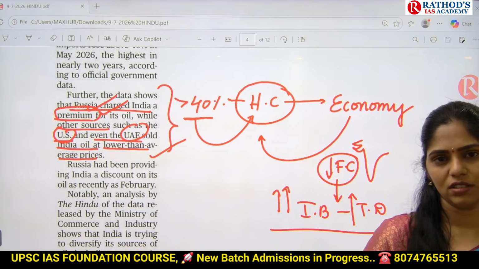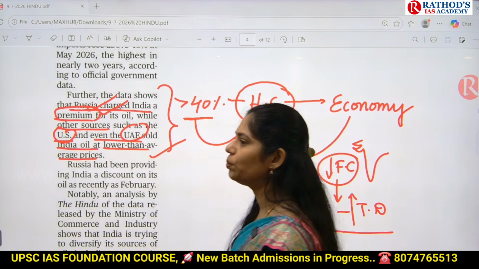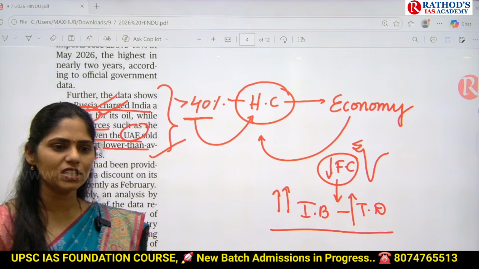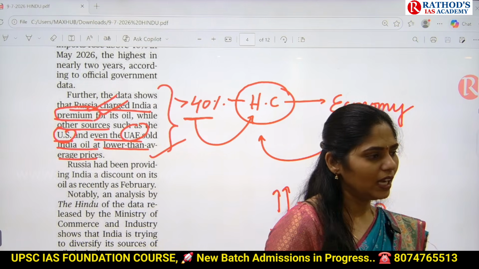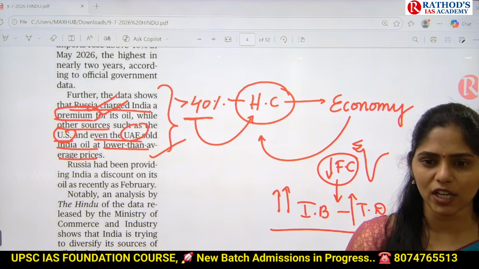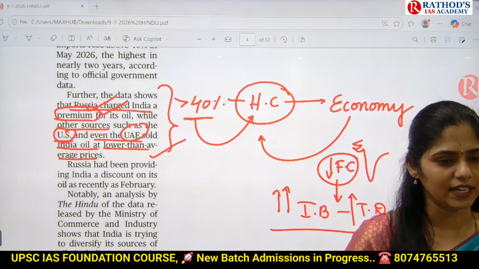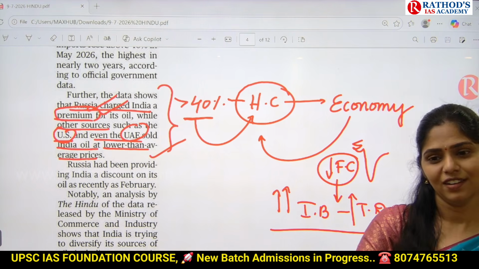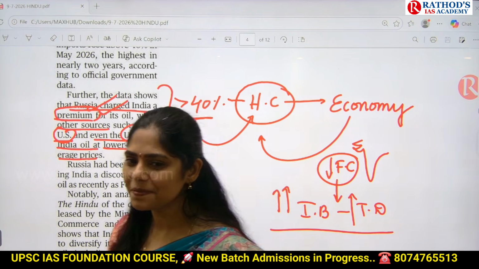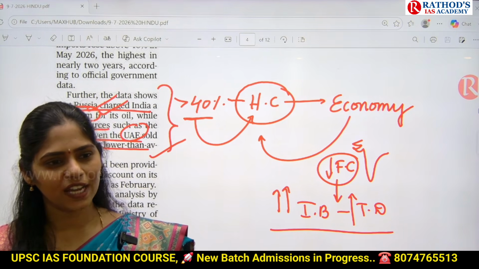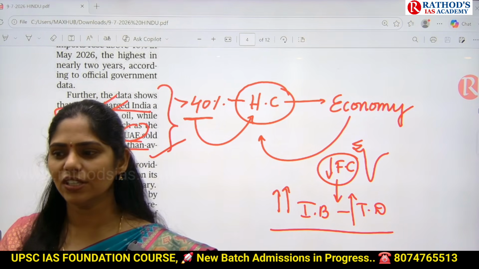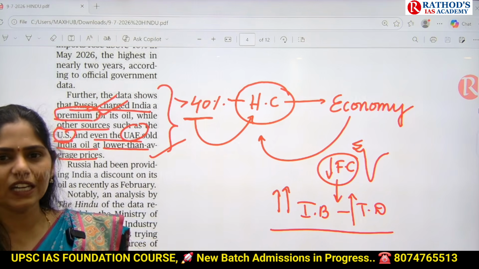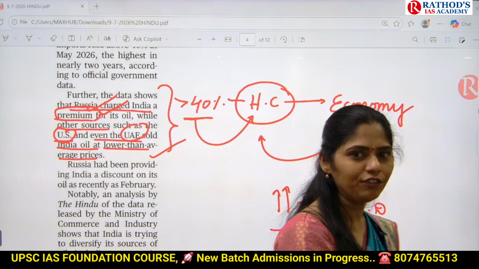Okay, the second type of question that can be asked by UPSC is: consider the following countries. They will give you 4 to 5 countries. Again, they will ask you to arrange them in either increasing or decreasing order regarding their oil reserves. Which is the country having the world's largest oil reserves? Venezuela. Second largest, third largest, fourth largest, fifth largest. Make down the list. Are you understanding what exactly I am telling? So you have to make a list of where India is importing oil from. List of top 5 countries.